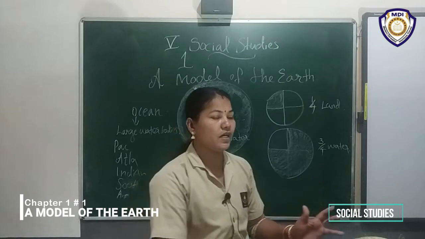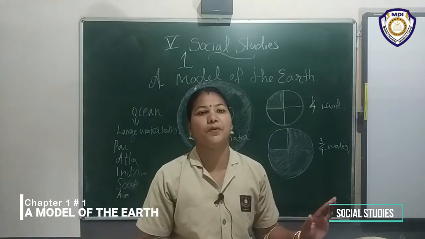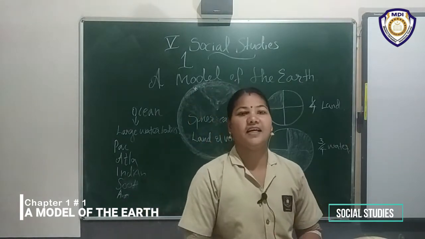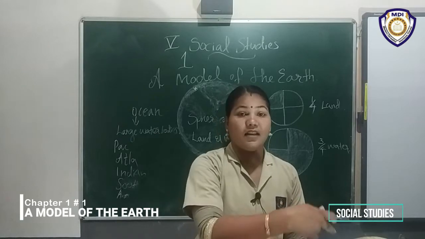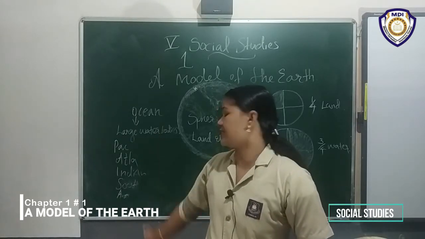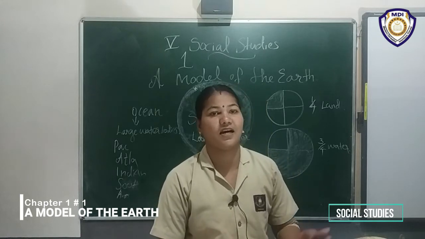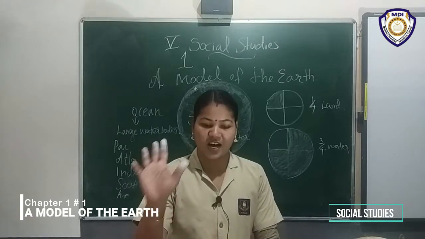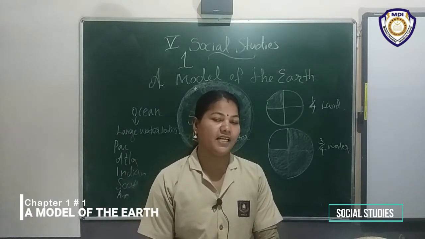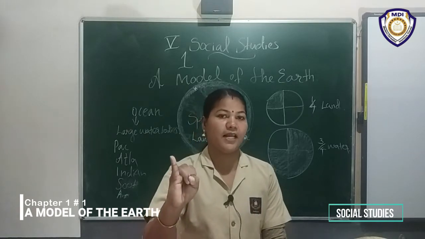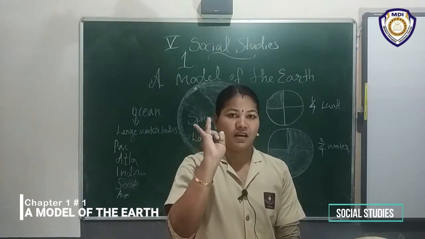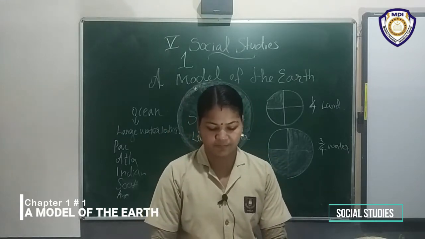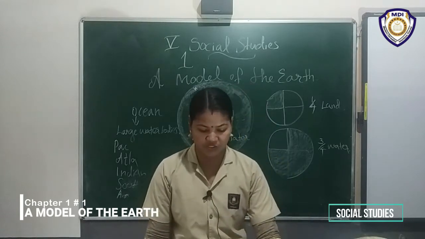Okay, when we look at our globe, we can see there is a blue color. 3/4 part here is water. This blue color indicates water. These large water bodies are called oceans. How many oceans are here? 5 oceans. Repeat the oceans' names: Pacific Ocean, Atlantic Ocean, Indian Ocean, Southern Ocean, Arctic Ocean.